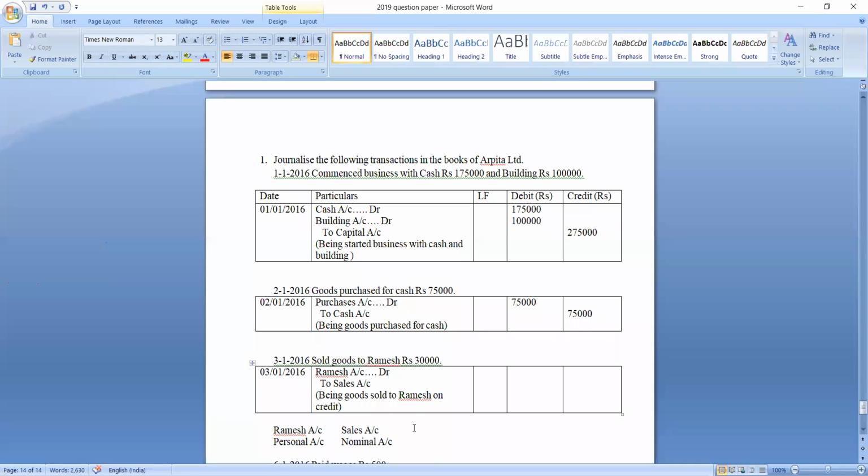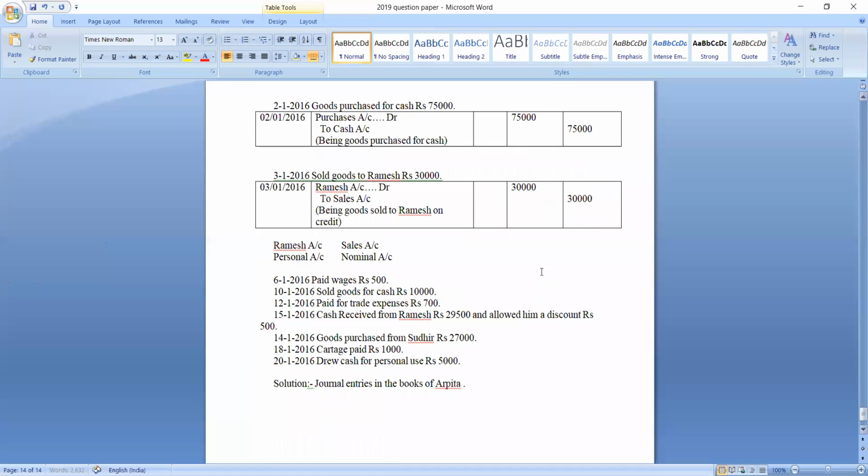Okay, let us move to next transaction. Sorry, we'll write the amount first. Ramesh account debit. So in debit column, parallel to the name of the account that is debited, rupees 30,000. And in credit column, parallel to the name of the account that is credited, rupees 30,000. Understood? Yes. Okay. Let us move to next transaction.